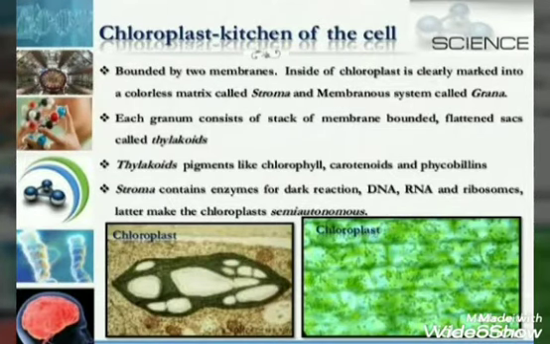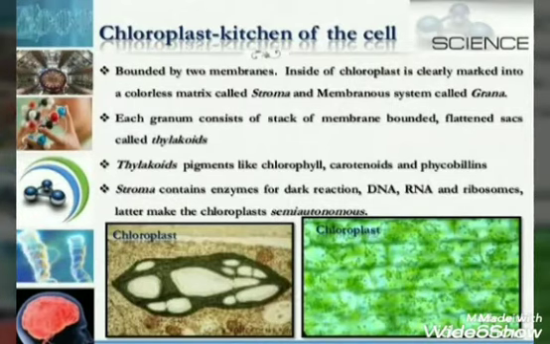You can consider the structure of grana and thylakoid with a coin. Suppose there is a coin and you have made a pile of coins by keeping the coins one above the other. So the single coin is known as a thylakoid, and the pile of coins or the bunch of coins will be known as a granum. Pigments like chlorophyll, carotenoids and phycobilins are all present in the thylakoids.